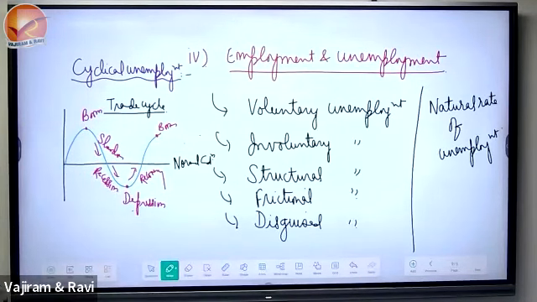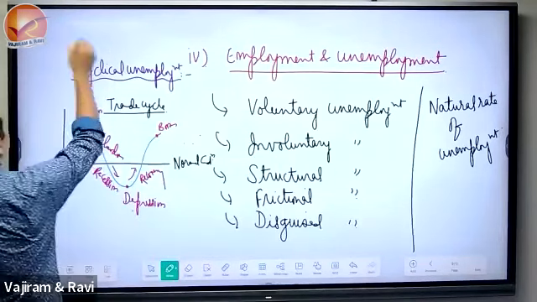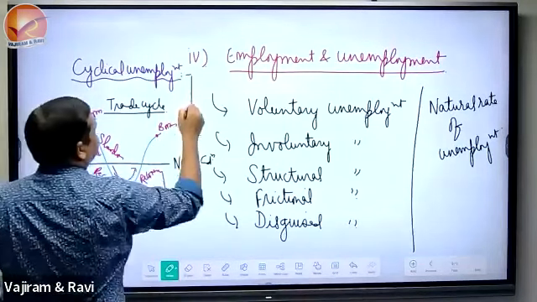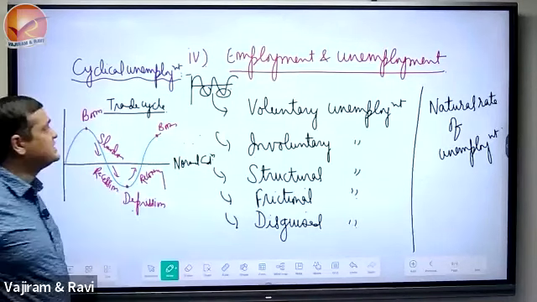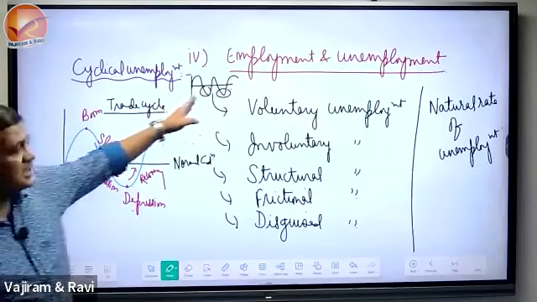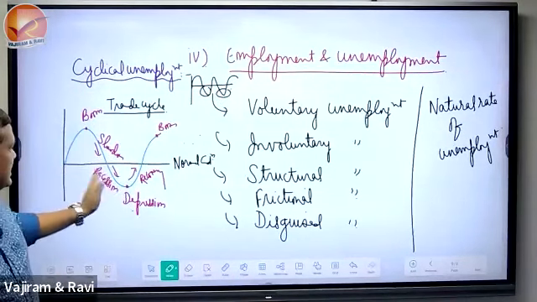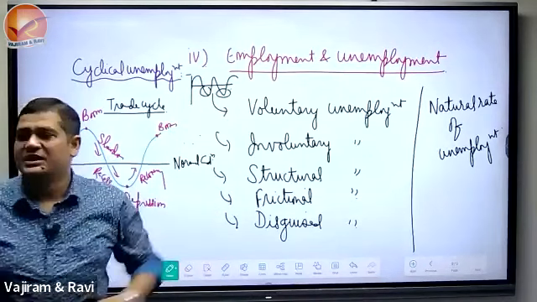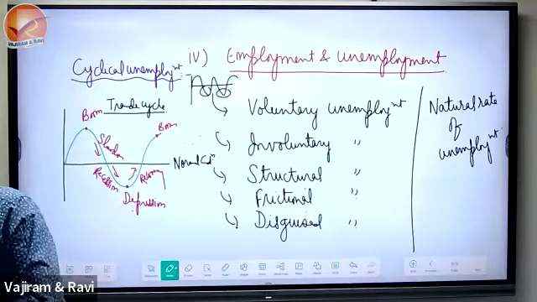And see, in the economy, whenever this condition comes, we say that there is recession in the economy. There is unemployment in the economy because of negative growth. This is the normal one; below that, negative growth would also bring unemployment, which is called cyclical. What is cyclical unemployment?